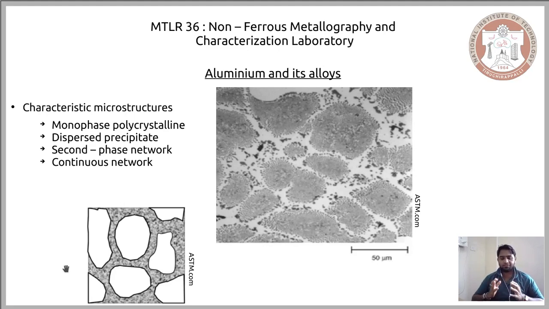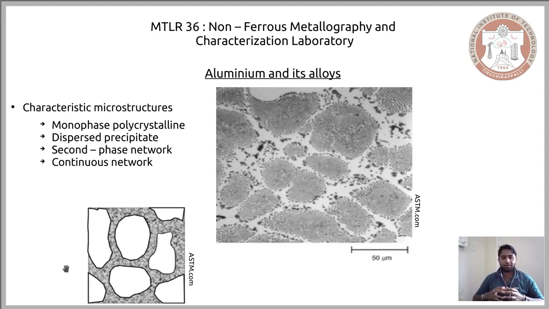Of course, the second phase can be precipitates, or they can also be other phases, depending on the chemical composition of the alloying elements, or rather the chemical composition of the aluminum alloys. And when your second phase, or rather the precipitates, instead of being separate entities occupying the grain boundaries, form a continuous network, and the other phase forms an island between these networks, then the microstructure we have is a continuous network microstructure.